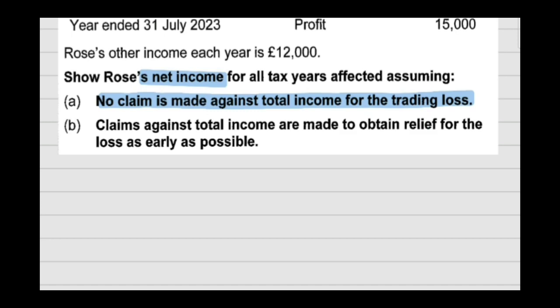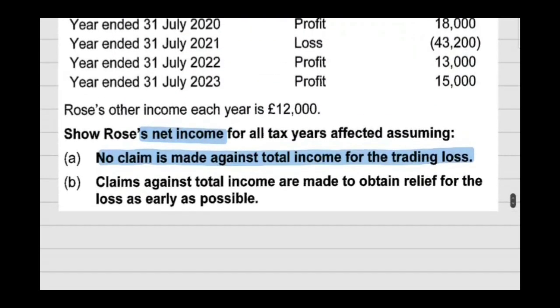If loss is not set off against total income, then the only option available is that you can set off your loss against the future year trading profit. Means you can carry forward your loss to be set off against future year trading profit. So format would be like that: 2021, 21-22, 22-23 and 23-24. So first you have to record the trading profit, then you have to deduct the loss relief,